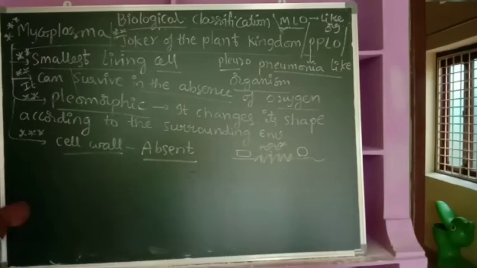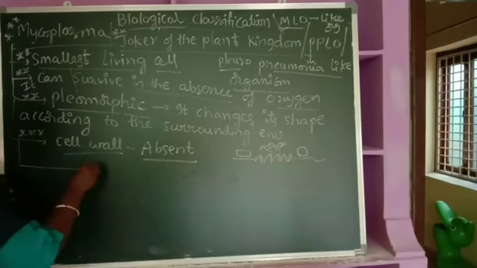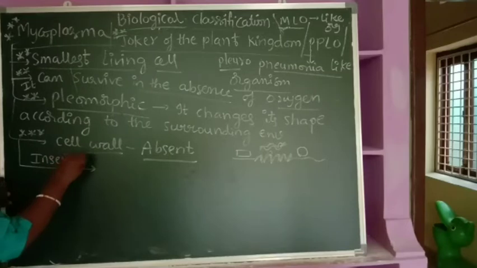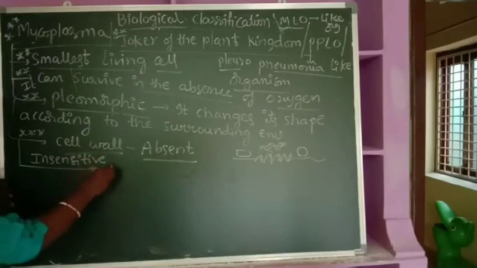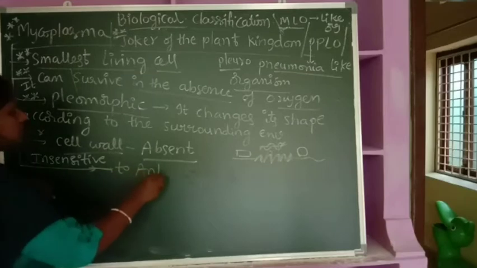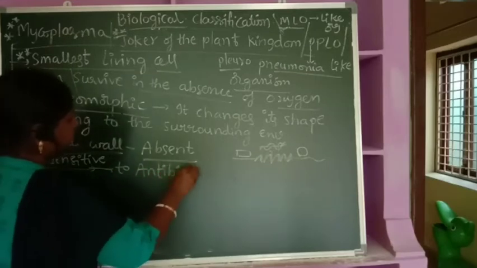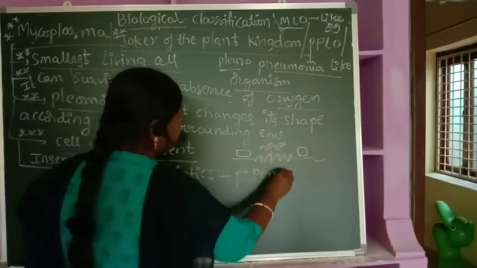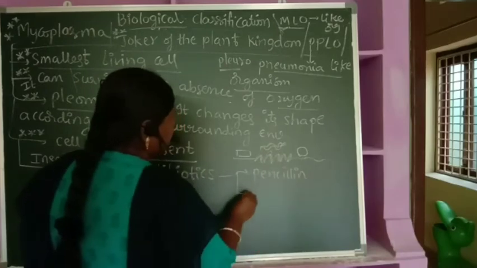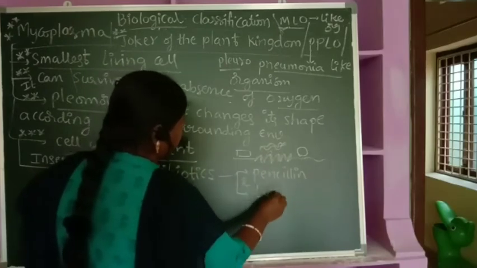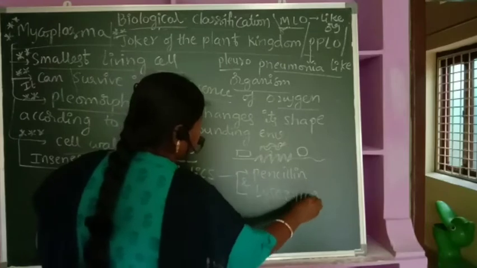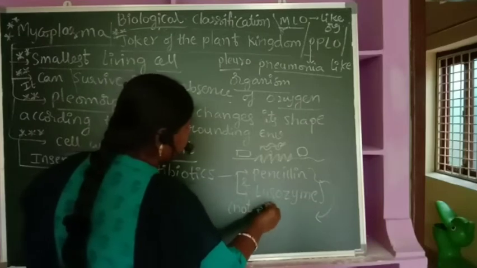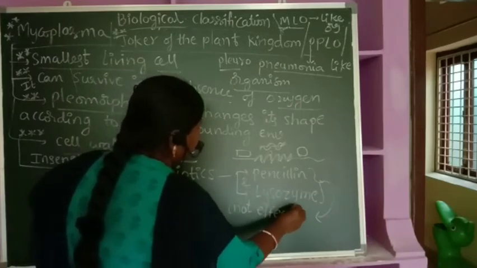Very, very important: as the cell wall is absent, it is insensitive to antibiotics such as penicillin as well as lysozyme. These two are not effective. Insensitive means not effective. They are not effective on Mycoplasma.